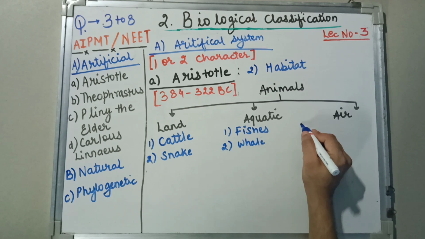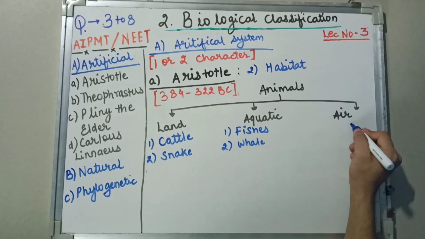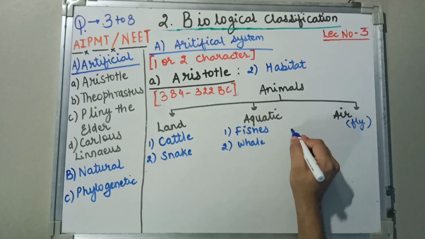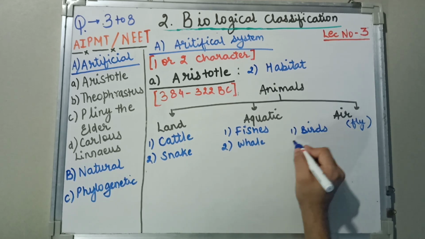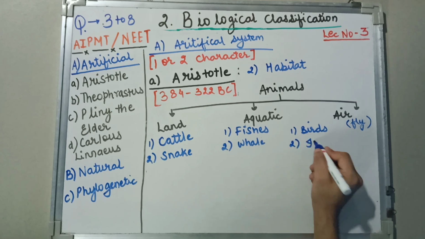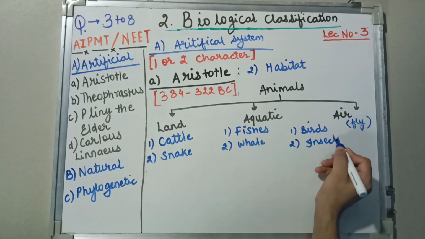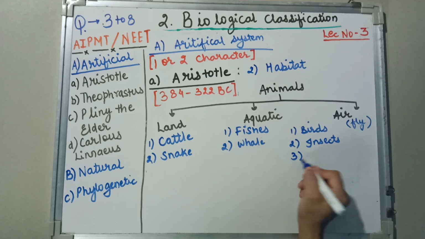Air, those which could fly: birds, insects, and bats.